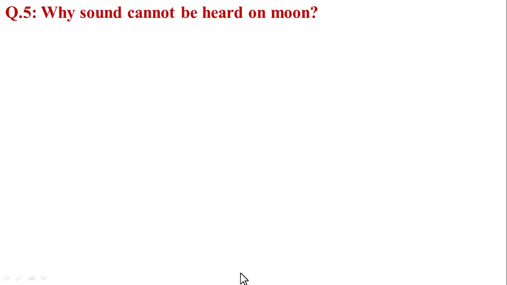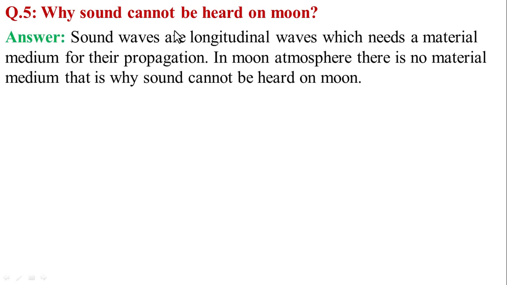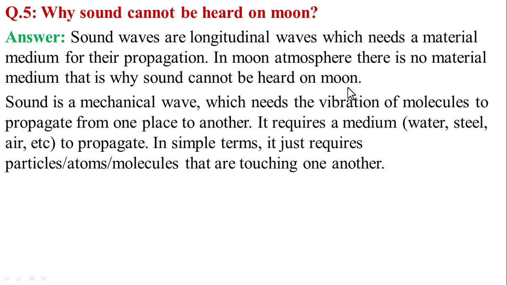Now we will discuss the last question of today's lesson: why can sound not be heard on the moon? Sound waves are longitudinal waves which need a material medium for their propagation. In the moon's atmosphere, there is no material medium. That is why sound cannot travel and cannot be heard on the moon.